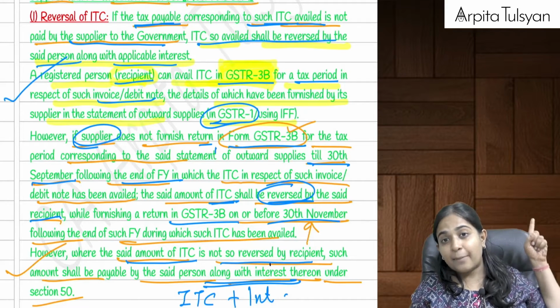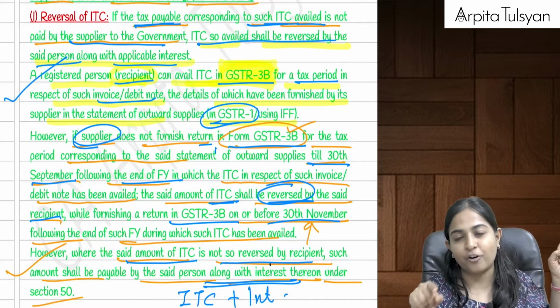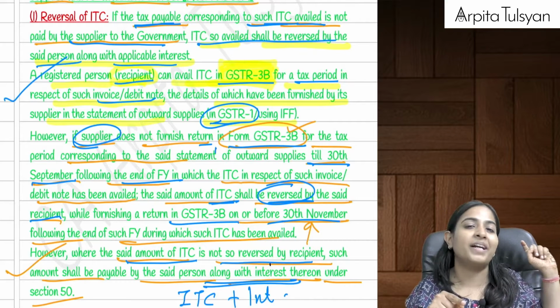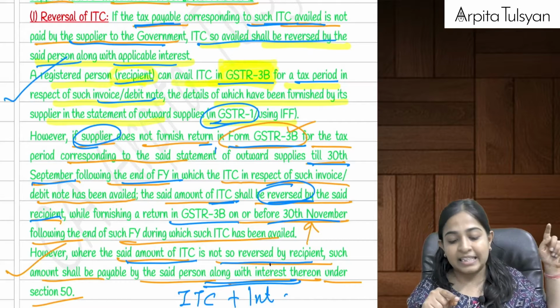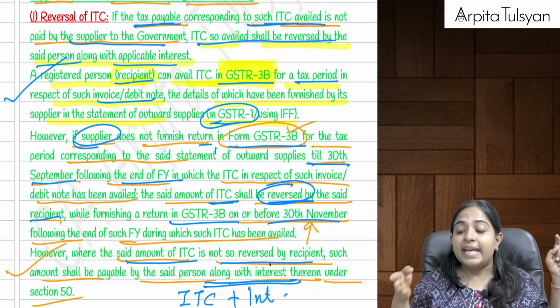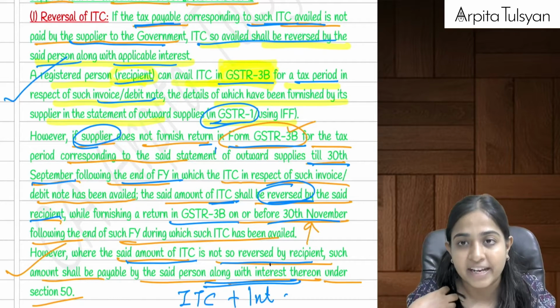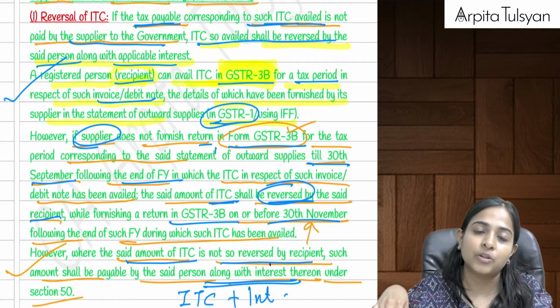But if the supplier has not furnished his GSTR 3B for that particular period, it means he has not paid the taxes on that particular supply. If he has not filed GSTR 3B till 30th September of the next year, then in that case, whatever ITC I have taken on self-assessed basis, I will have to reverse that ITC by 30th of November.